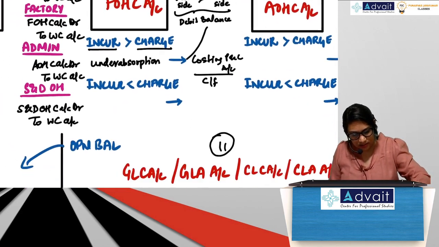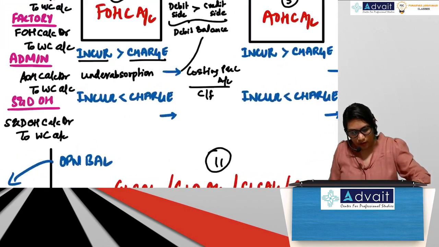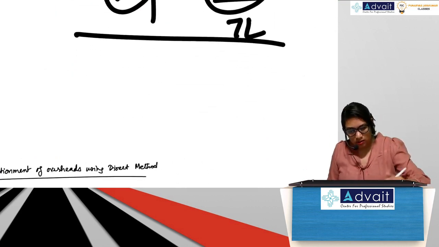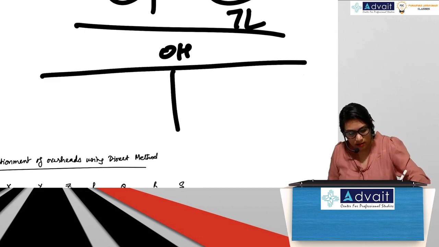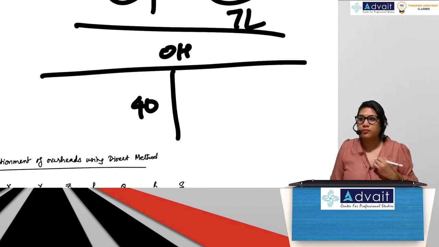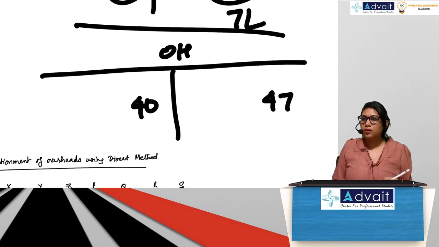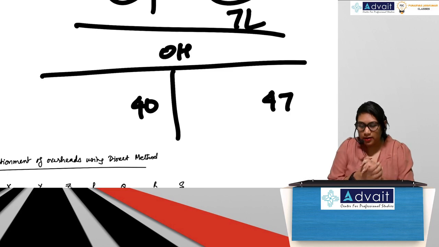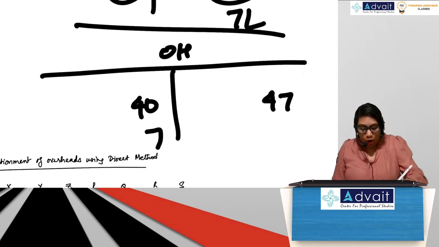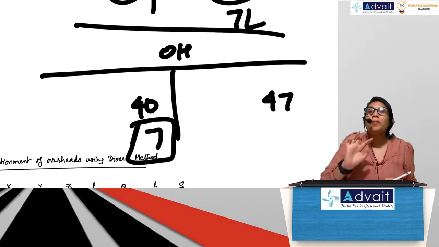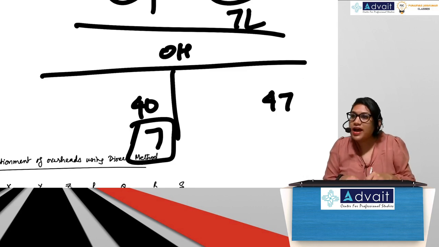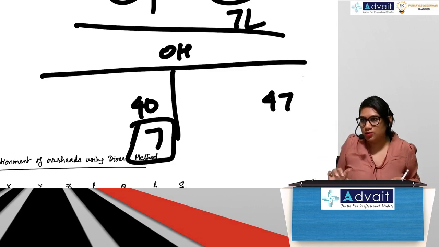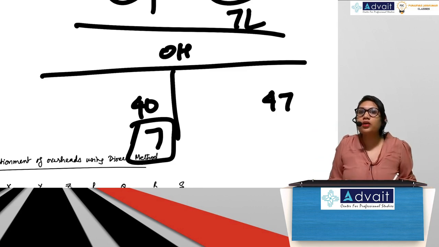Similarly, now in this particular problem, this was debit balance. Now let's say this is 40. This is 47. Now which side is bigger? Credit side is bigger than debit side, which means 7 will come here. What balance is this? Credit balance. So debit side represents what? Incurred, actual. Credit side represents what? Absorbed.